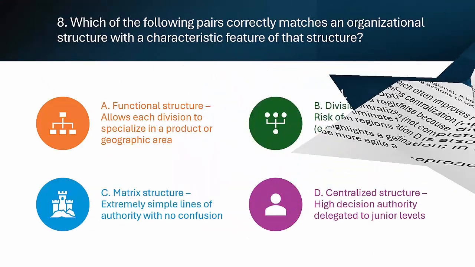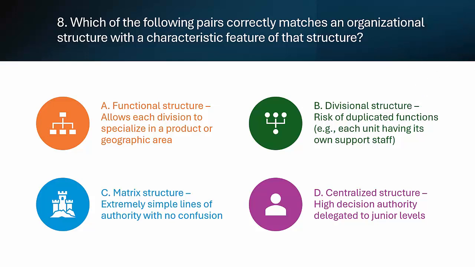Question 8. Matching organizational structures to their features. Which of the following correctly matches a company structure with one of its key characteristics? A. Functional structure. Each division specializes in a product or region. B. Divisional structure. Risk of duplicated functions, e.g., each unit has its own HR, finance, etc. C. Matrix structure. Has simple and clear lines of authority. D. Centralized structure. High decision authority is delegated to junior levels.